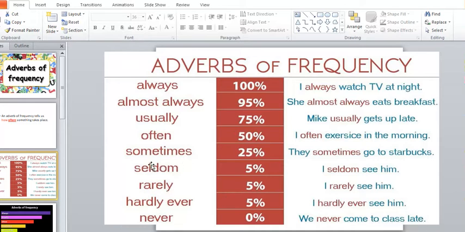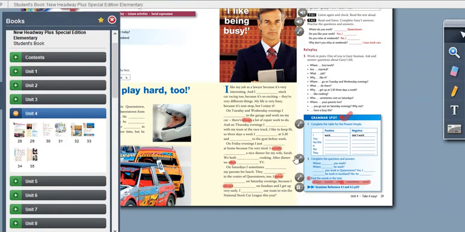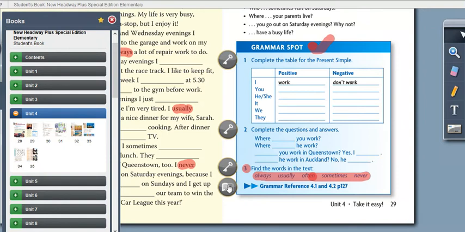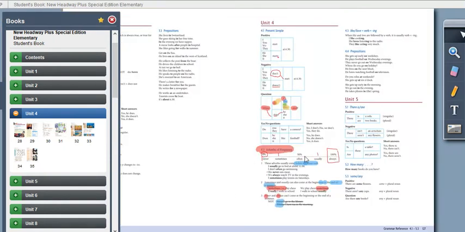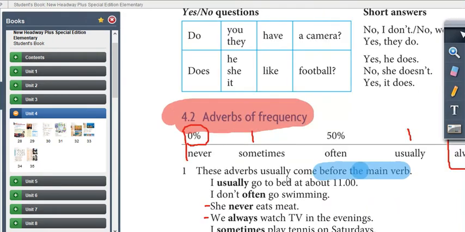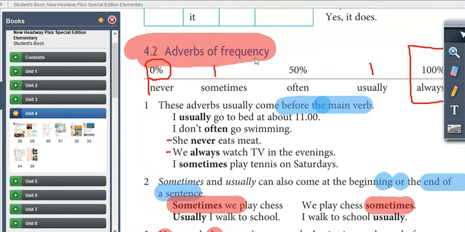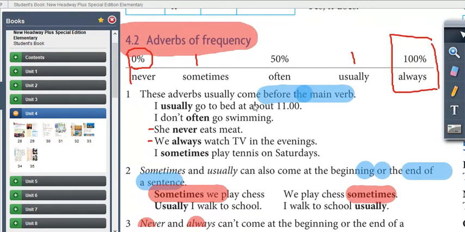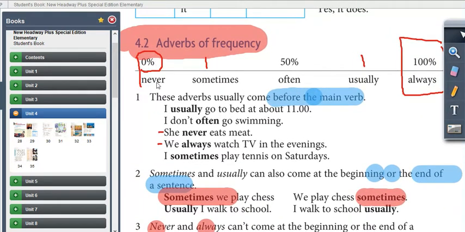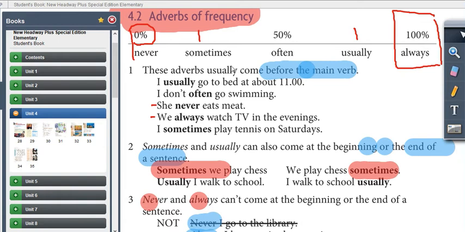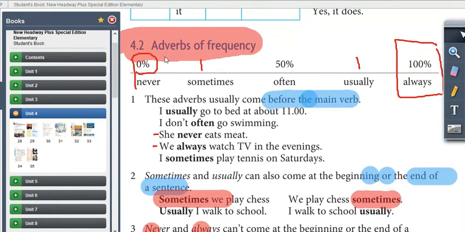Right, now to understand better, we can go to the grammar reference of the students book, page number 127. You see unit 4 is given here, and unit 4.2, adverbs of frequency. So once again, this is the list given, starting from never, sometimes, often, usually, always, 0% to 100%. We understand the frequency of an action through these percentages.